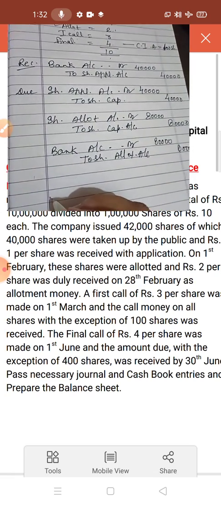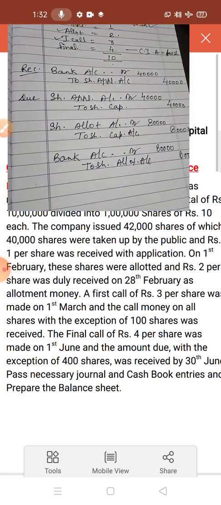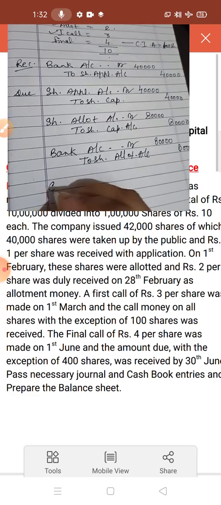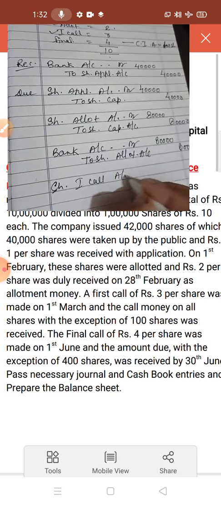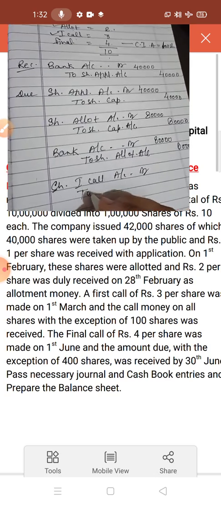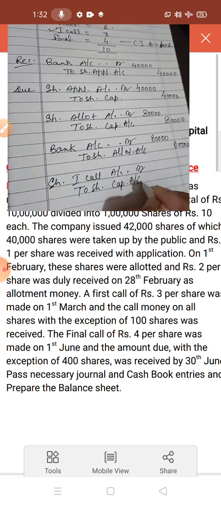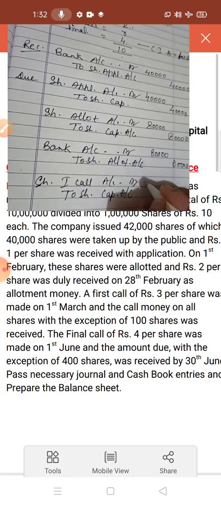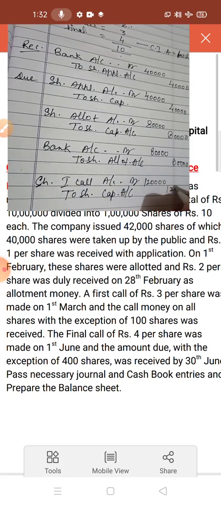Okay. Next, the entry of first call. See this one. This is the first call. 40,000 into 3 you have to multiply. So first you have to make the entry. Entry is share first call account debit to share capital account, and the amount, how you have to multiply: 40,000 into 3, 1,20,000.